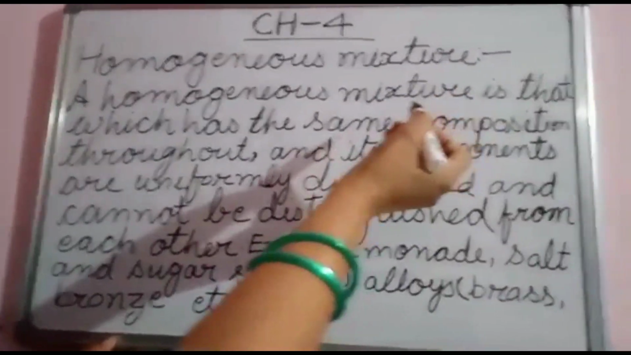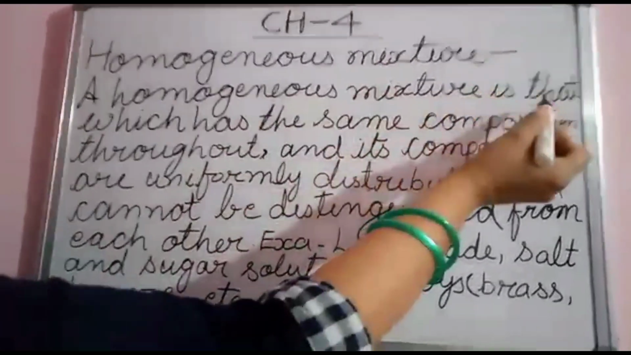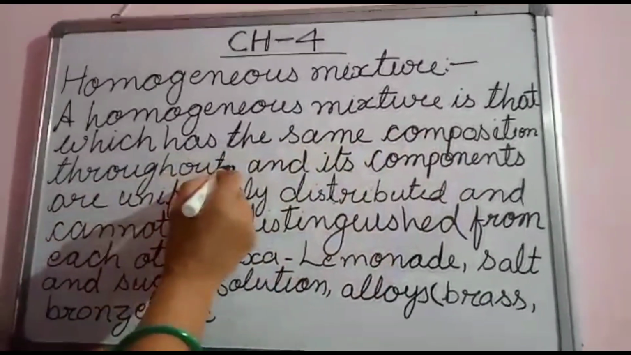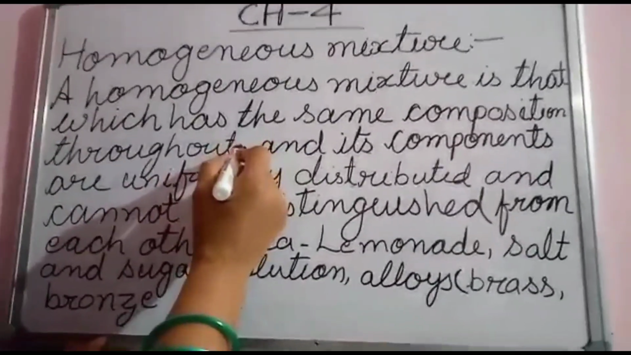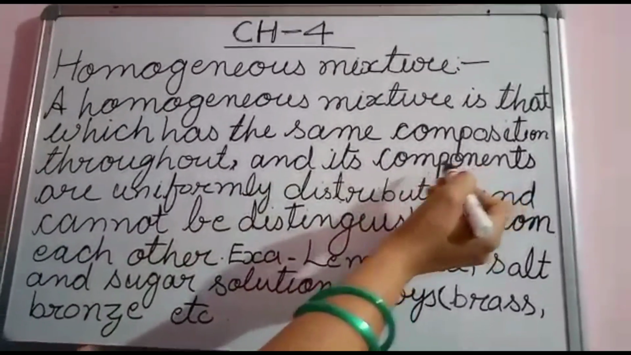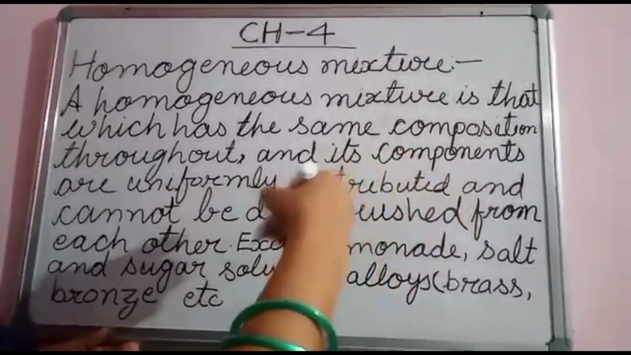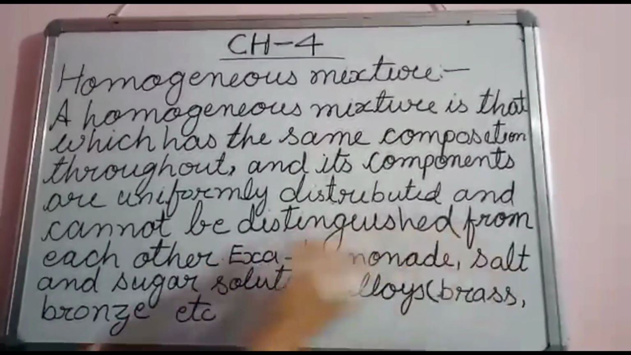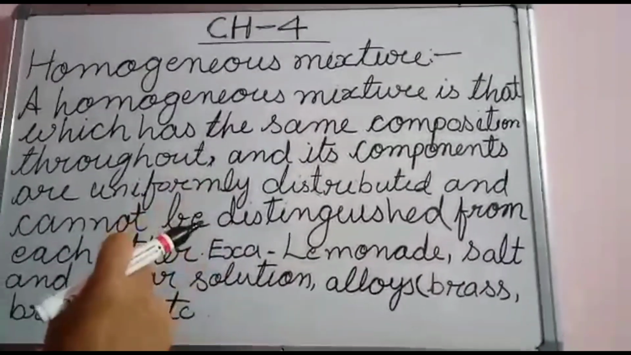What is a homogeneous mixture and how will you define it? Look at here. A homogeneous mixture is that which has the same composition throughout. Whenever I mix sugar in water, the sugar will not be visible in the water. That is throughout, and its components, the sugar, are uniformly distributed. Uniformly distributed means mixed together with each other and cannot be distinguished. Sugar and water cannot be separated from each other. So such a type of mixture is called a homogeneous mixture.